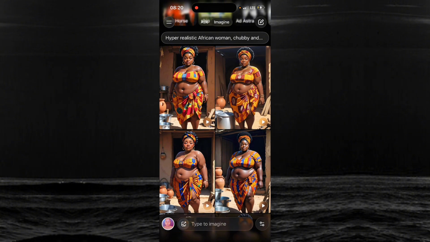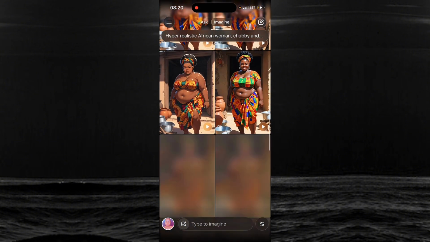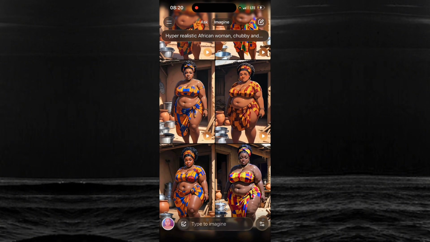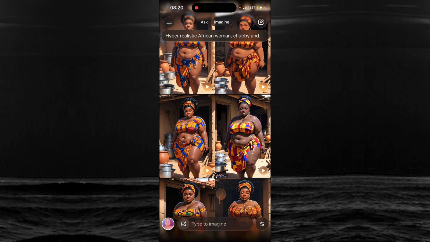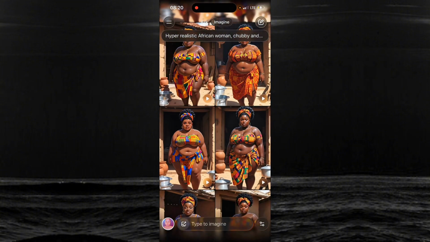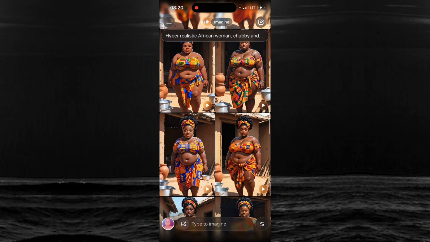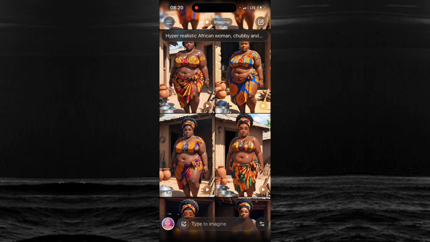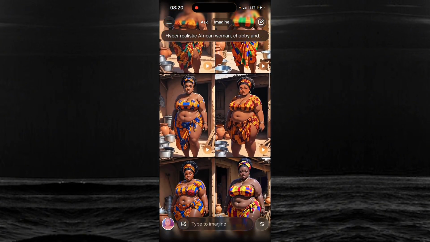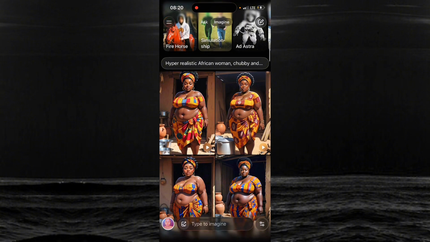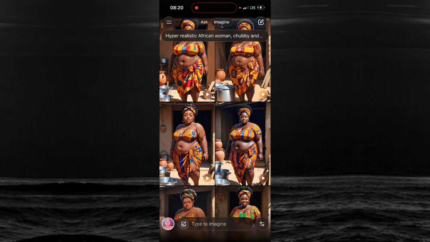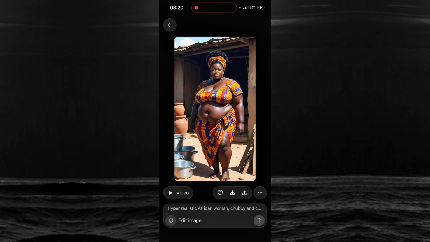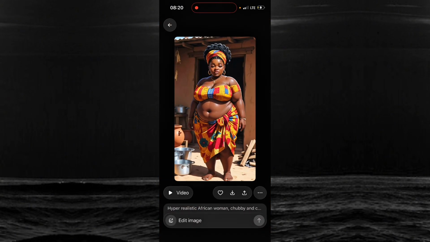Okay. So Grok will definitely give us so many options. You can see it. We have so many options. If you continue going, you just choose anyone that you like, any fat woman you like. All these things are beautiful. See, I don't even know the one to choose again. All of them are beautiful. Let me see. All of them are beautiful. Maybe let me work with this. What do you think? This one or this one?